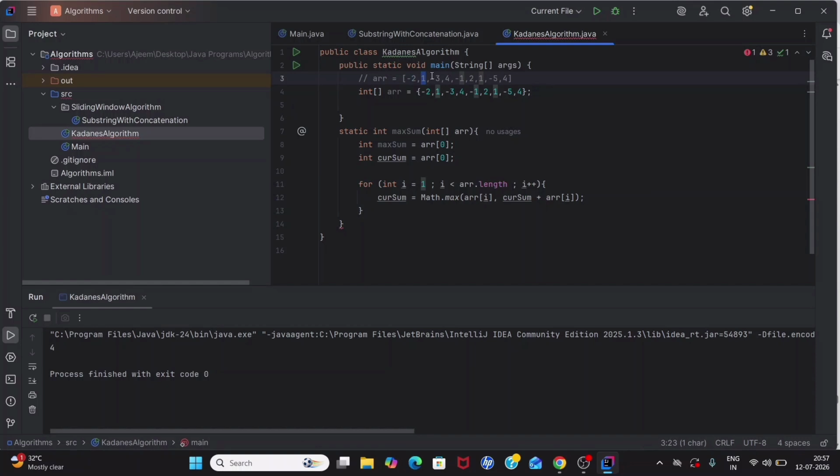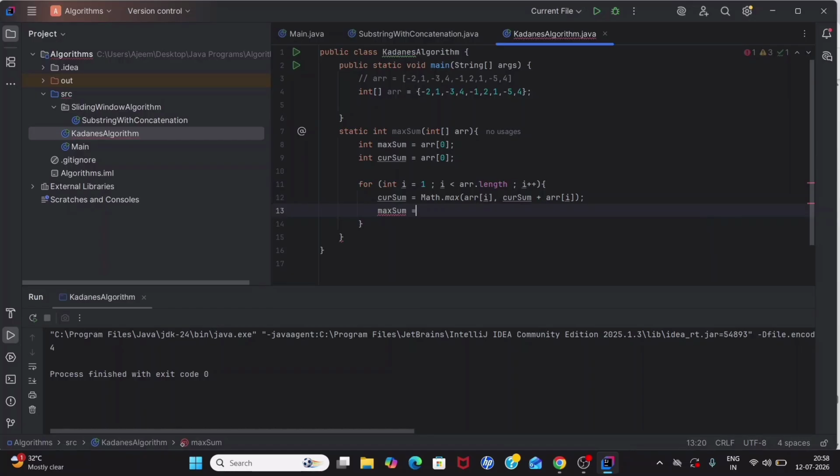Why do you need to take minus 1? So that's what is happening here. If this is the condition, you are continuing the subarray. If this is the condition, you are breaking it and starting a new subarray. So here it would be like this. You are asking whether I need to continue it like this or I need to break it here and start from here. So next, maximum sum.